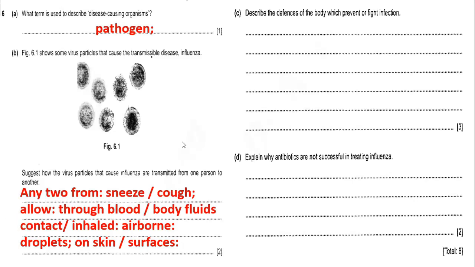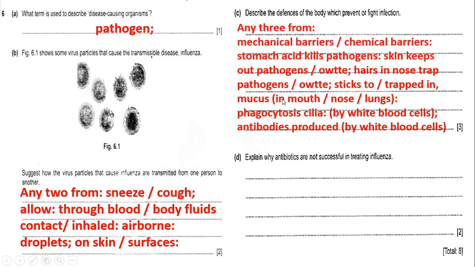Describe the defenses of the body which prevent or fight infection. We will talk about any 3 from the following. Why specifically 3? Because the question is out of 3 marks. So please make sure that you see the number of marks before you write your answer. Any of our chemical and mechanical barriers will give you the 3 marks.